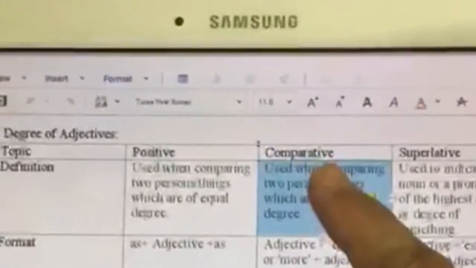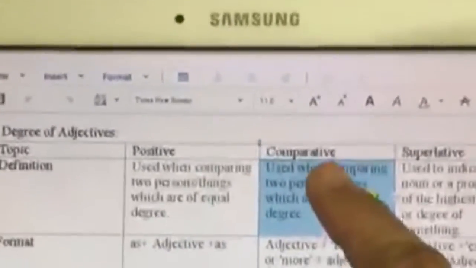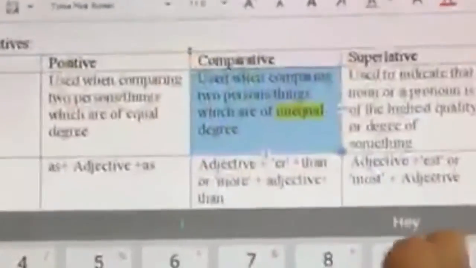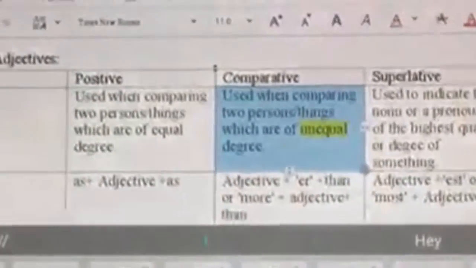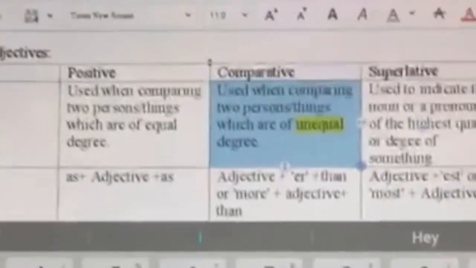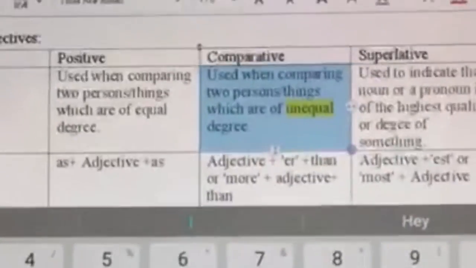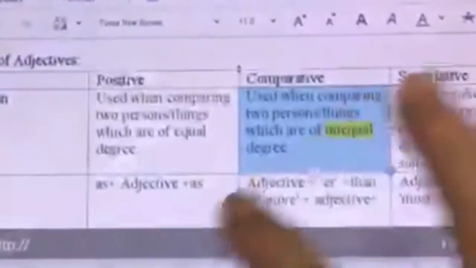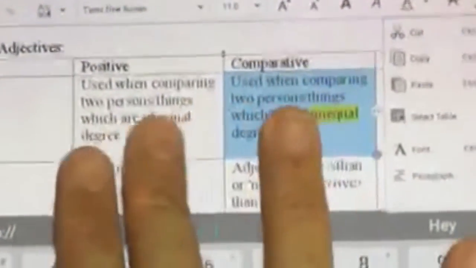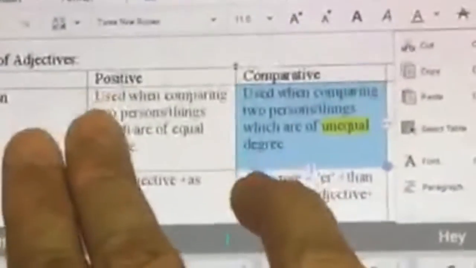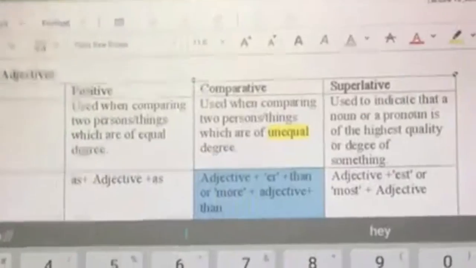That structure, and the adjectives used in that structure, are called the comparative degree of adjective. In the first case, where we are saying that two nouns or pronouns have the same quality, the way of saying it has a particular sentence structure. And the adjectives used to indicate that two nouns or pronouns are the same in that particular characteristic or quality, that adjective usage is called the positive degree of adjective.